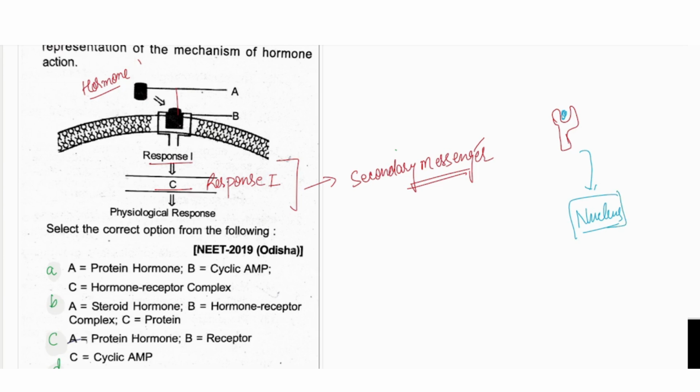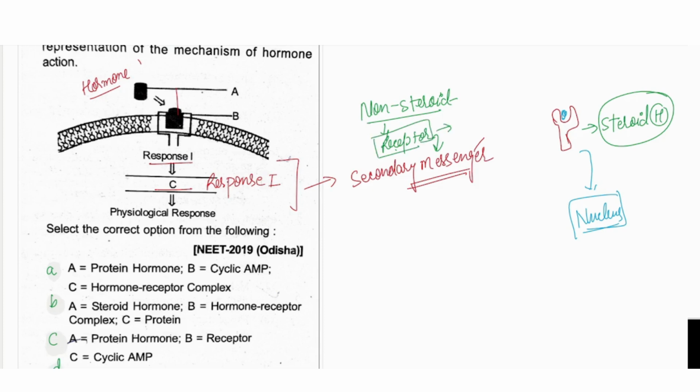This happens because of the steroid hormone, because the steroid hormone can cross the membrane and enter into the nucleus. But the water soluble hormone or the non-steroid hormone cannot cross the membrane, so it will not enter directly into the cell. It will give the signal to the receptor, and the receptor will give the signal to the messengers. So the receptor would actually be the primary messenger.